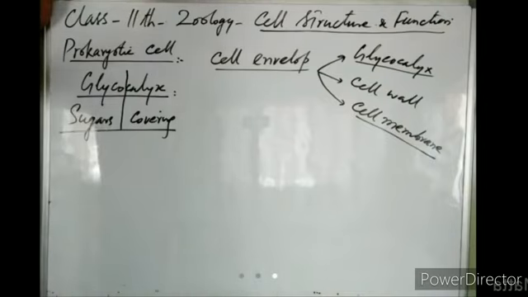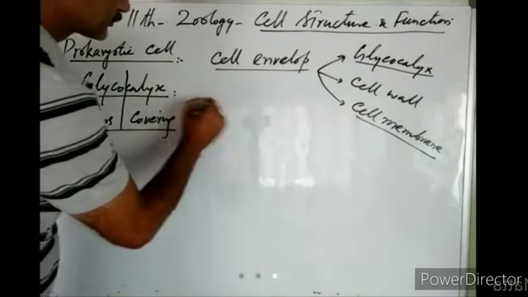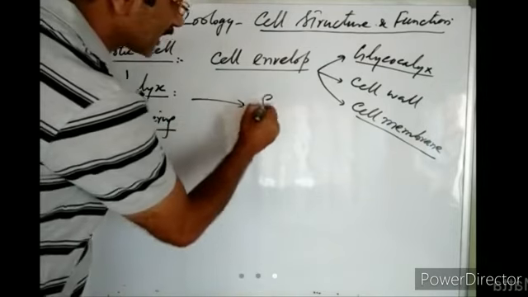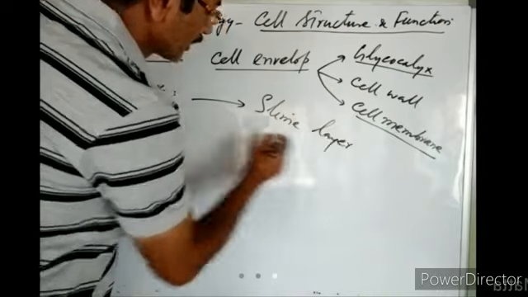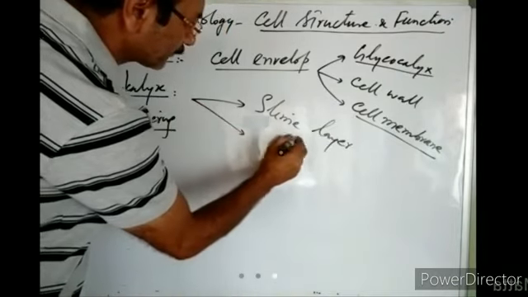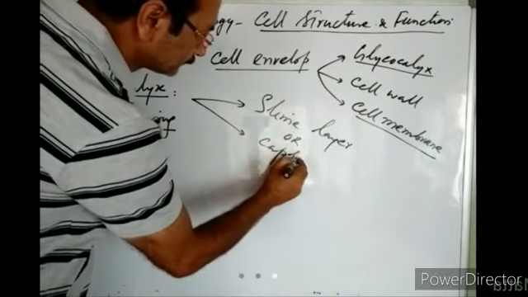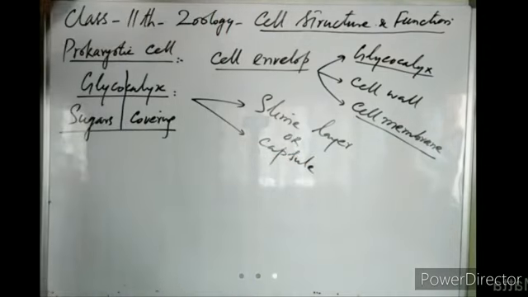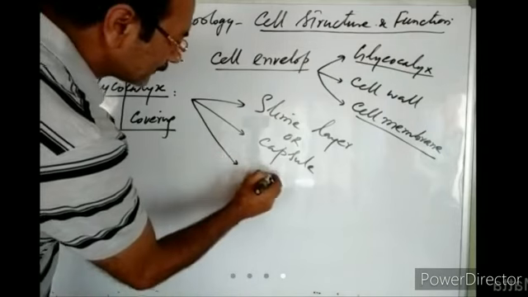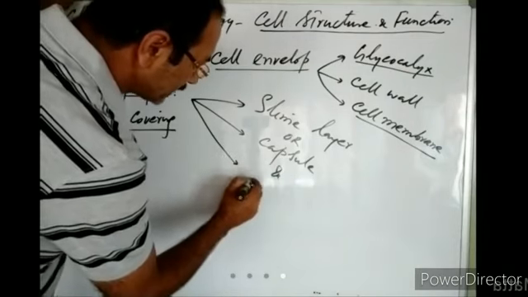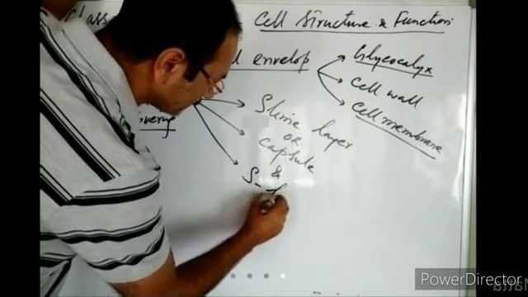This glycocalyx exists in different forms. It may be in the form of a slime layer, or it may be in the form of a capsule. Then inner to this, there is another layer known as the S layer.